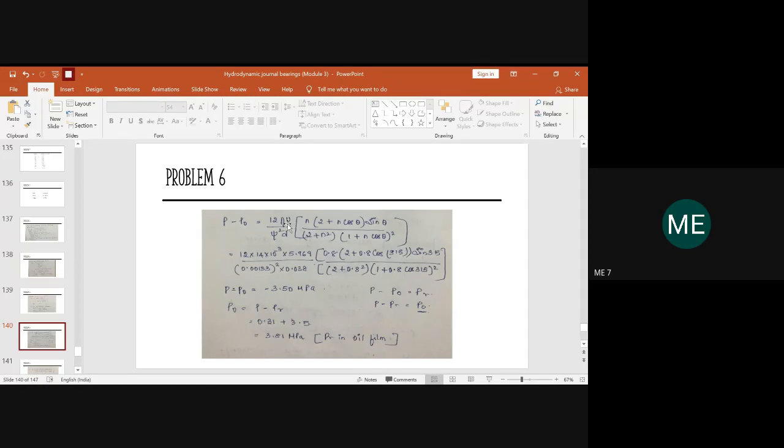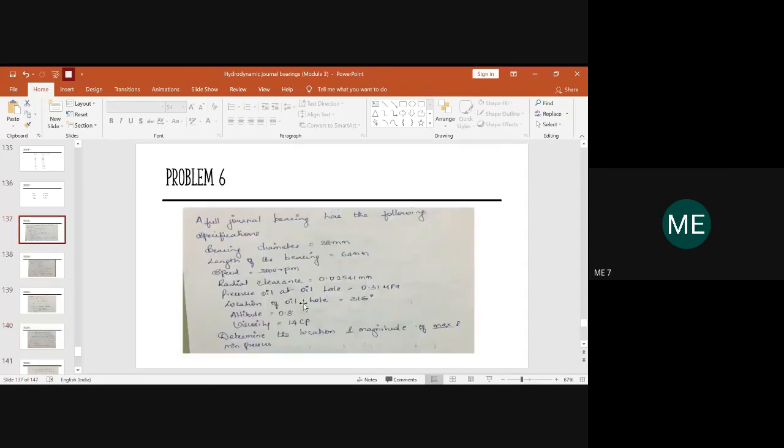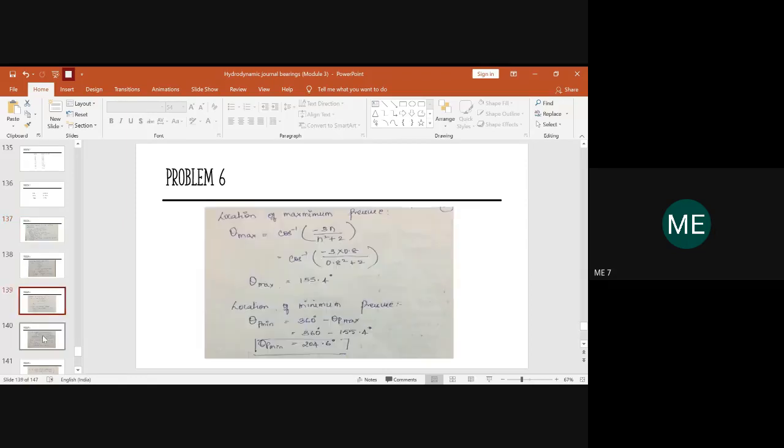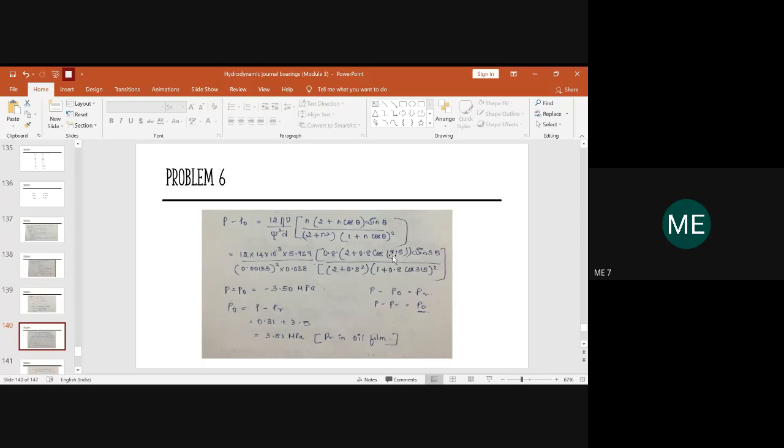And in the question, they have given the viscosity also. Yes, it has been given as 14 centipoise. So all the data are known. Now it's our work to substitute and find out the value. So everyone please write this equation. After writing the equation, kindly substitute all the data which is readily available with you now.